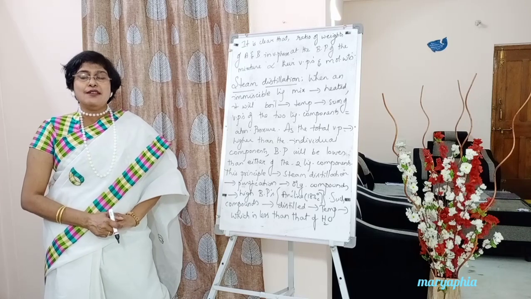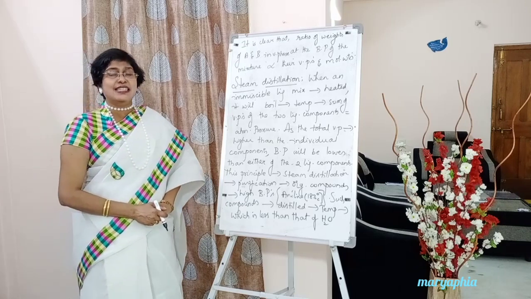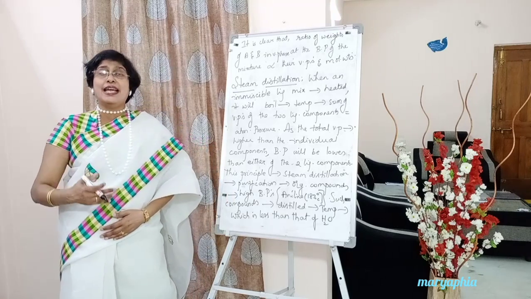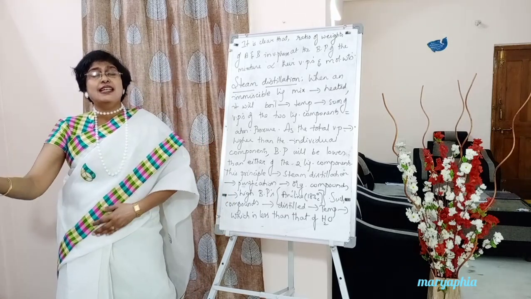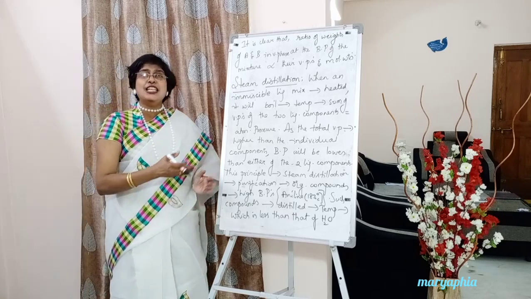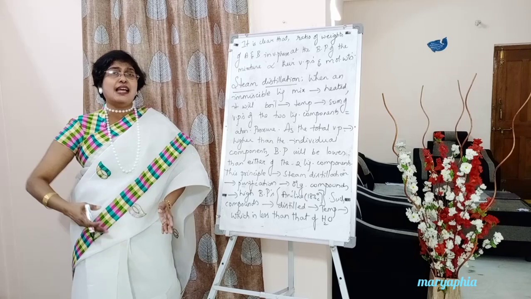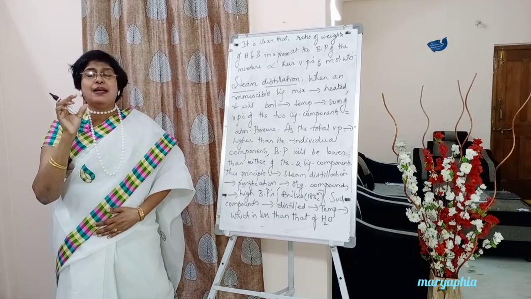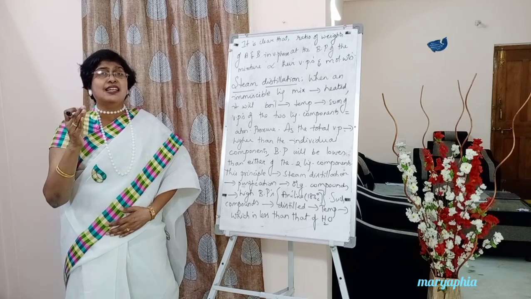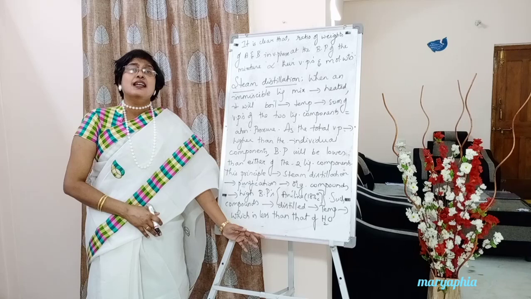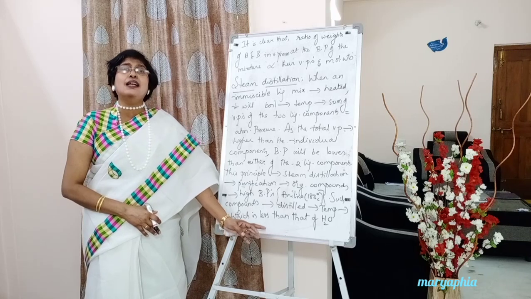So in such cases, compounds like aniline whose boiling point is too high are mixed with another liquid like water. When we mix these two immiscible liquids, aniline and water, and boil them, the liquid pair boils at a temperature which is less than the boiling point of aniline and even less than the boiling point of water.